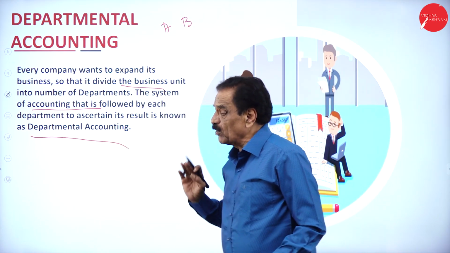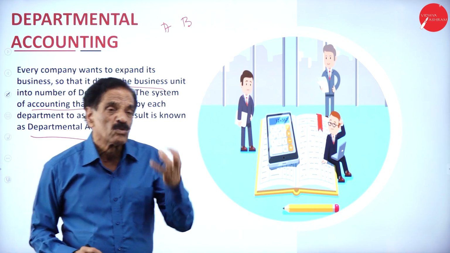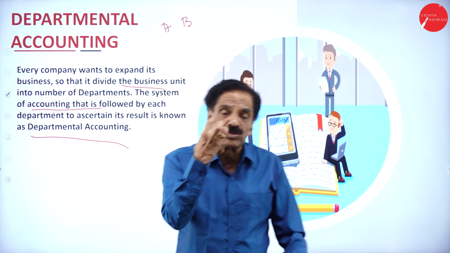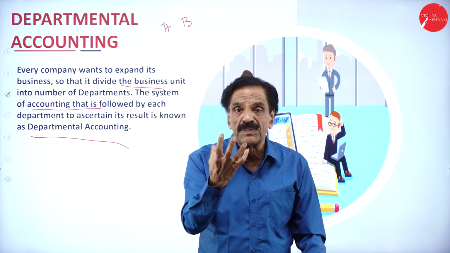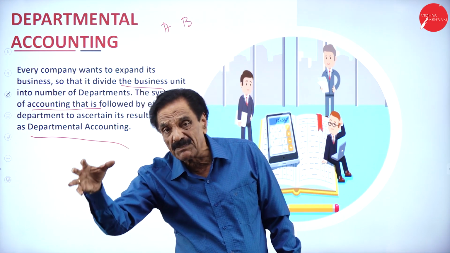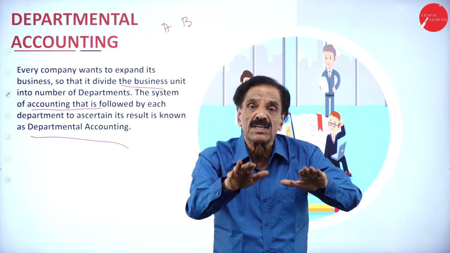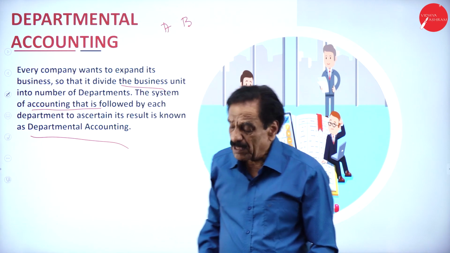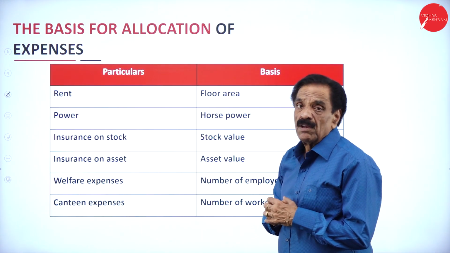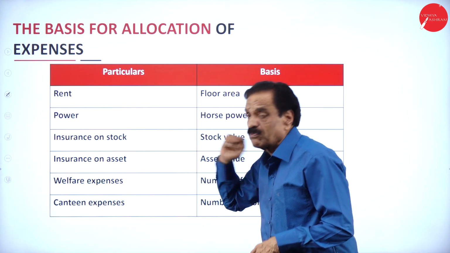Before going to that, why will they divide? What is the reason for dividing into departments? To find out the potentiality and the profit of each department, whether it is properly working or not. It is nothing but a division of work. Some allocation is there. So when the expenses are given, we have to allocate according to this format.